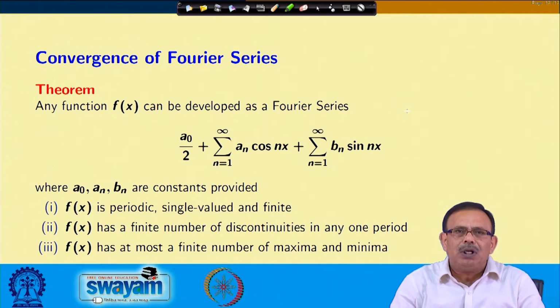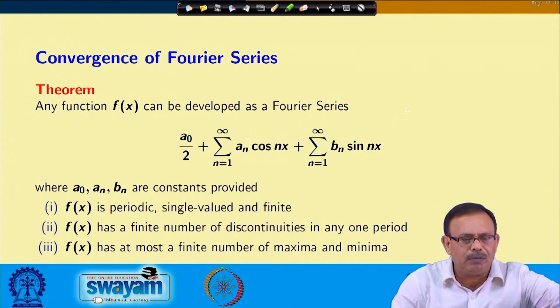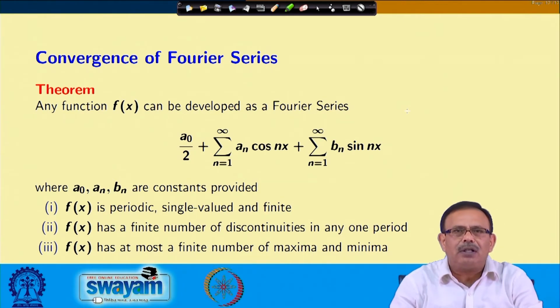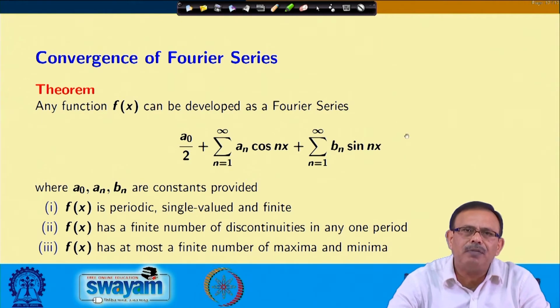Number 2, f(x) has a finite number of discontinuities in one period. That means, the function may not be continuous throughout in the interval say 0 to pi, 0 to 2 pi, like this, since it is a periodic function. But if I break it into n number of subintervals, in each of the subintervals the function has to be continuous. And number 3, f(x) has at most a finite number of maxima and minima. Please note this one, that a finite number of maxima and minima will be there.